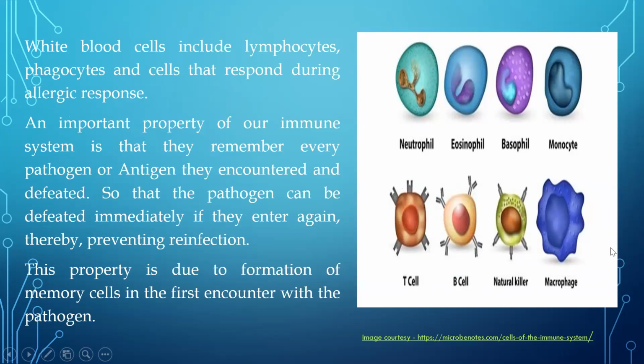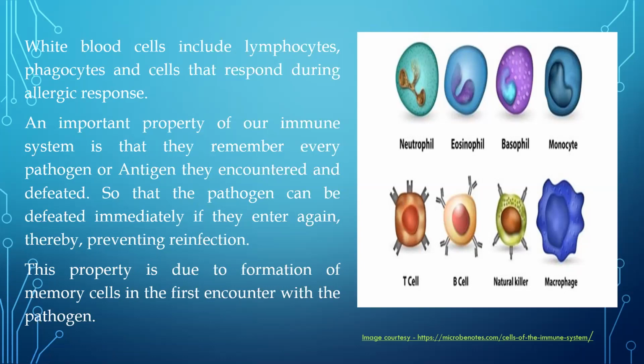Then we have certain cells which are called phagocytic cells. Now, we have to understand what phagocytosis is. Phagocytosis very simply means eating. So the cell is going to eat. That process is called phagocytosis. A cell can drink also, then it is called pinocytosis. So phagocytosis is the mechanism by which a cell is going to eat.